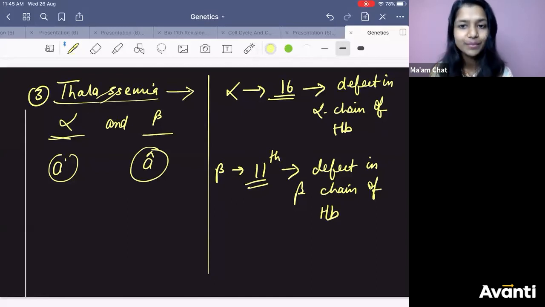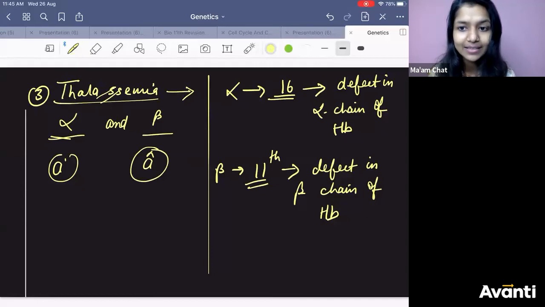Now listen to my words very carefully. In thalassemia, what happens? There is a defect in the synthesis. The quantity of alpha chain and beta chain will differ in case of thalassemia. But in case of sickle cell anemia, what we had seen? There was a change in the quality.